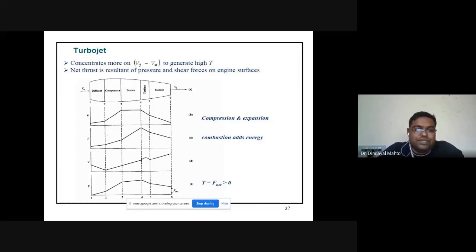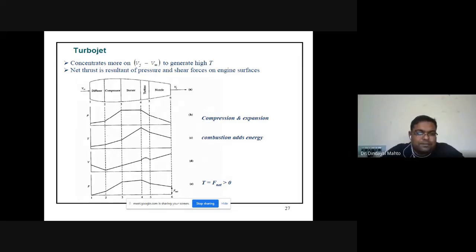At high pressure 3, our air enters the combustion chamber, known as the burner. In the burner, the line will be approximately horizontal. We assume that the combustion is happening at constant pressure. So between 3 and 4, pressure remains almost constant. Then there will be a partial expansion between 4 and 5, a partial decrement in pressure. Then finally, there will be a significant change in pressure between 5 and 6. When pressure decreases, velocity will be very, very high compared to the intake velocity. As a result of that, we get the thrust.